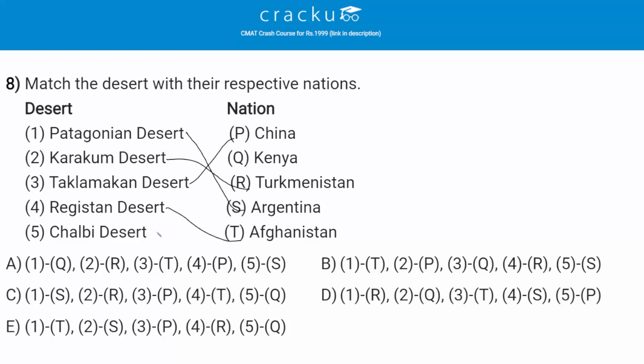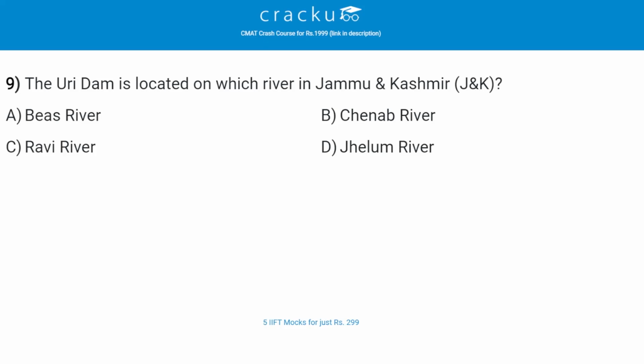and Chalbi Desert is in Kenya. So the correct answer is C. The Uri Dam is located on which river in Jammu and Kashmir? The correct answer is D, that is Jhelum River.